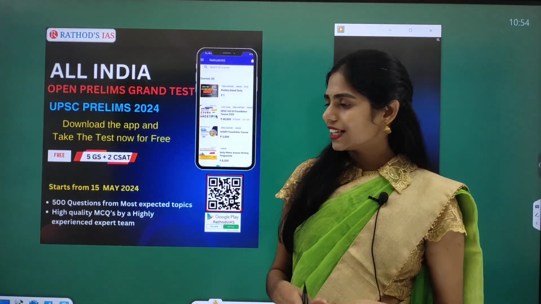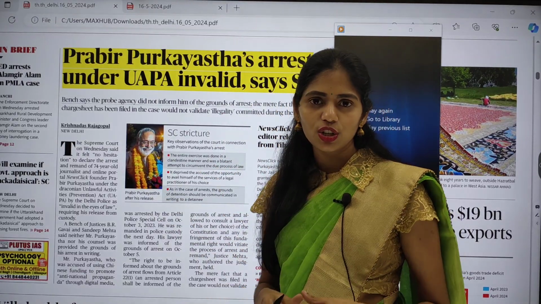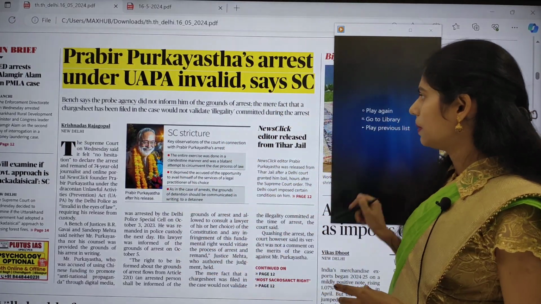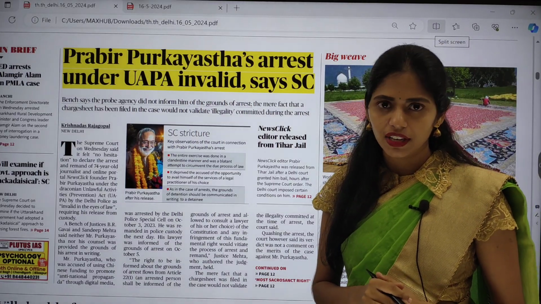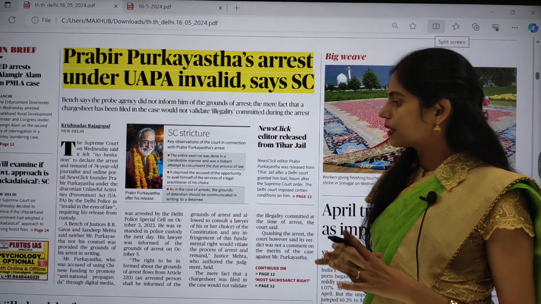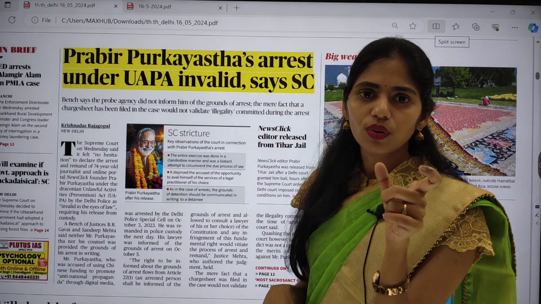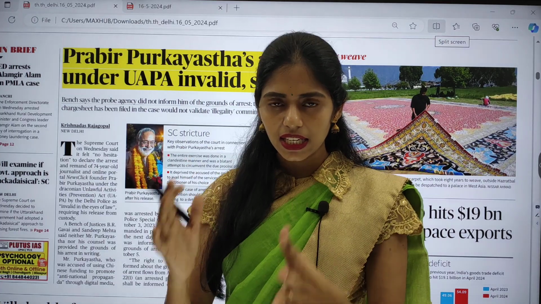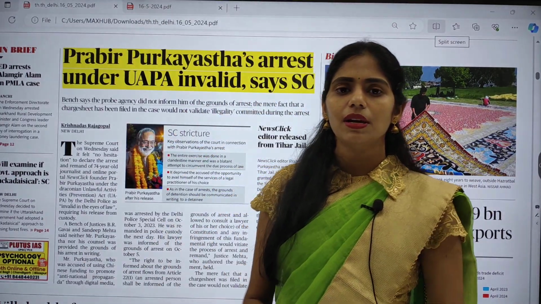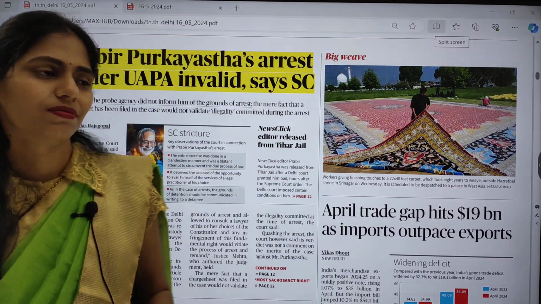Okay, so let's get started with our analysis. This is our Delhi edition of the Hindu and this is the front page. In this front page there are 2 articles which are relevant. First we are going to pick up the articles and find the keyword, and we are going to see different dimensions, and we will even be interconnecting that same topic with the different subjects of our GS. So this is the way to read your current affairs.